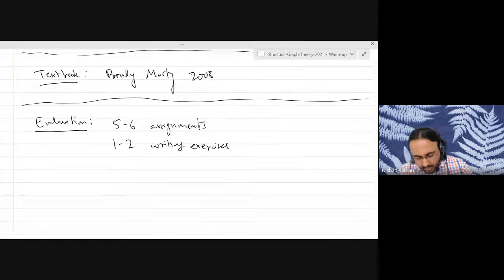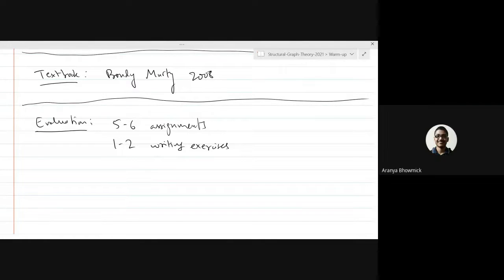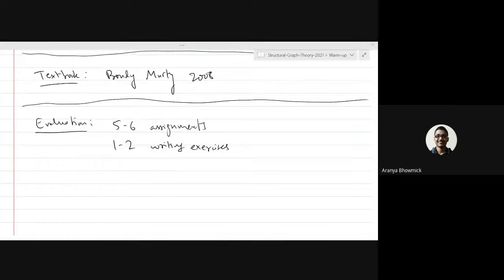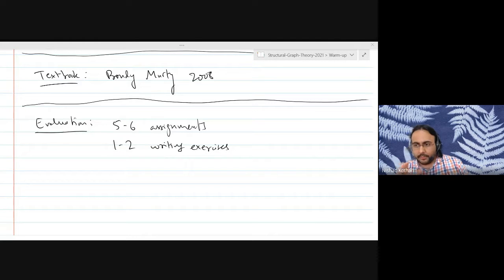Okay. All the assignments, yeah, there's a question. Can you just repeat regarding the writing part of the assignments? Right. In general, for all assignments, the writing will be taken into account. Apart from being mathematically correct, it should also be well written. But the writing exercises will be especially focusing on the writing part. So I will be even more strict with the writing on the writing exercises. Their goal is really to improve your writing skills.